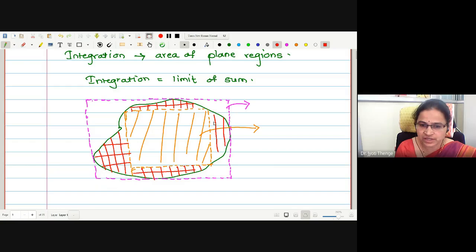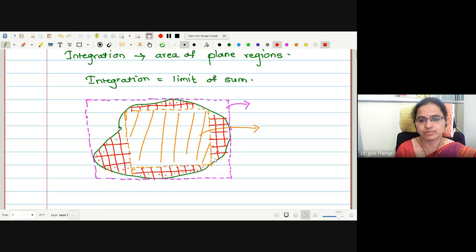Look at the sketch I have drawn, the red color sketch. Whatever red color squares we have drawn, we can find out the areas of those red color plots, squares or rectangles. Then we will try to make the sum. But still there are some parts which are not exact squares.